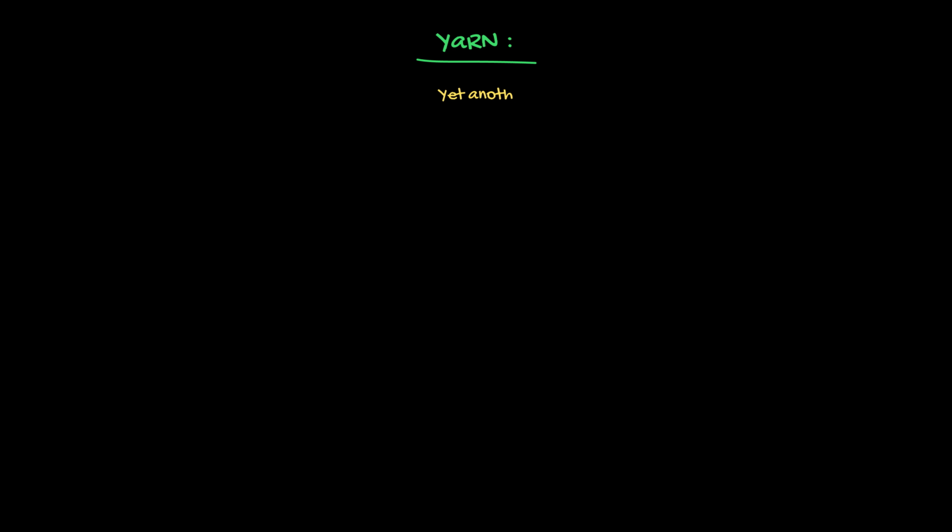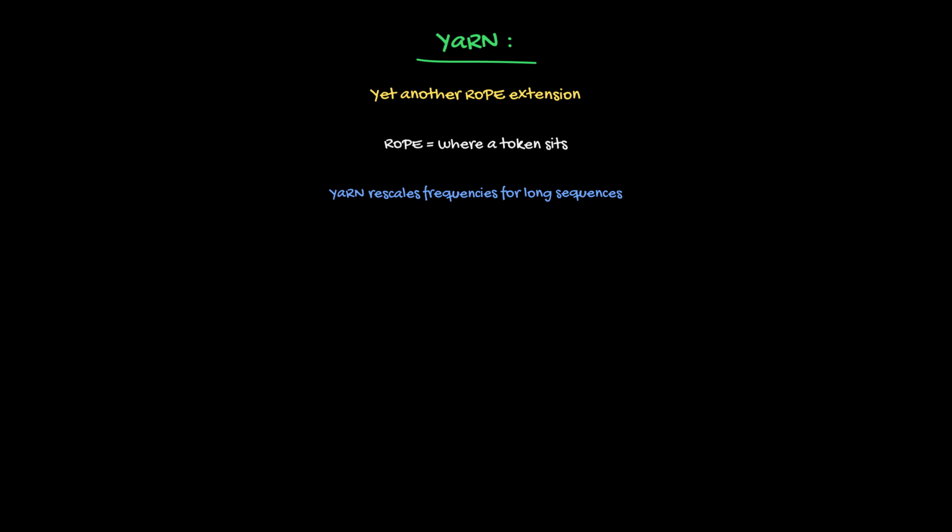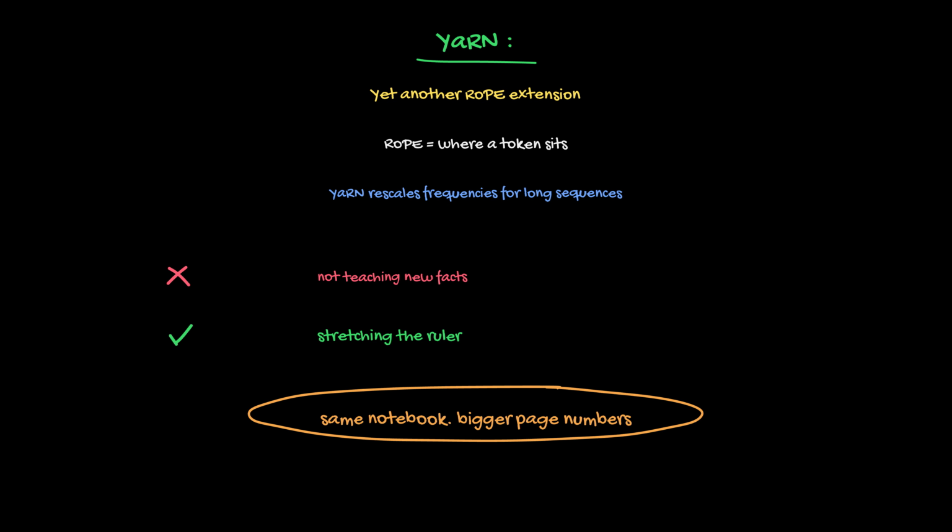Enter YaRN, yet another rope extension. Rope is how transformers encode where a token sits in the sequence. YaRN rescales those position frequencies, so a long sequence still looks familiar. You are not teaching the model new facts. You are stretching the ruler it uses to measure distance. Same notebook, bigger page numbers.